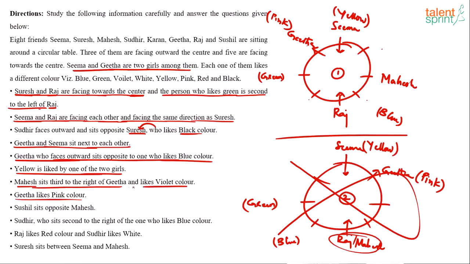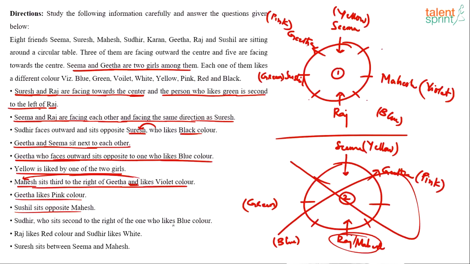Mahesh sits third to the right of Geeta and likes violet color. Remember, whenever we use a conjunction like 'and' or 'but' and things like that, we refer to the first person in this statement, who is Mahesh. Mahesh likes violet color. Sushil sits opposite to Mahesh. So this person is Sushil. I don't have to worry about case number 2 now because it's already eliminated, right? Sushil is opposite to Mahesh.